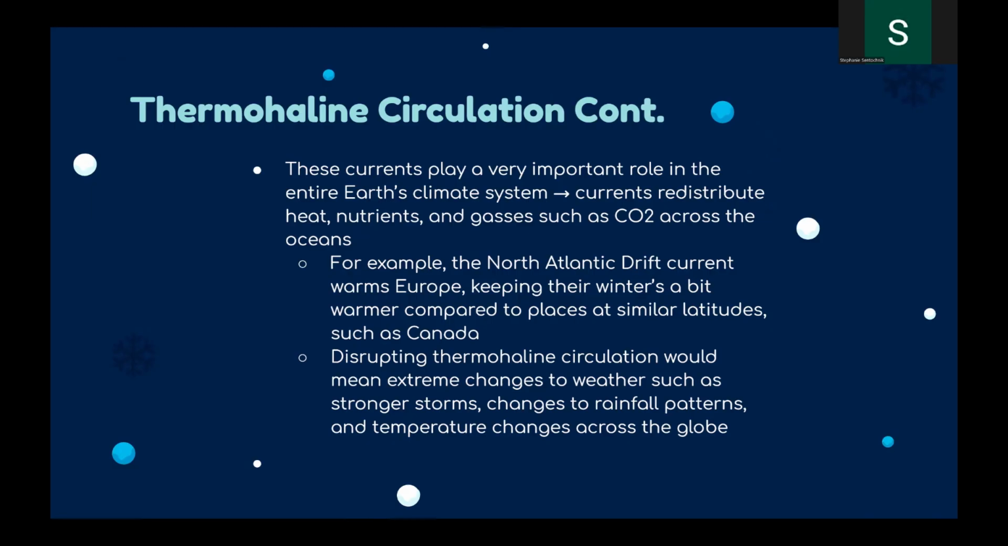So, disrupting thermohaline circulation would mean extreme changes to weather, such as stronger storms, changes to rainfall patterns, and temperature changes across the globe. So, with this North Atlantic drift example, if thermohaline circulation was disrupted, this current would no longer warm Europe, and their winters would be much colder than they are today.